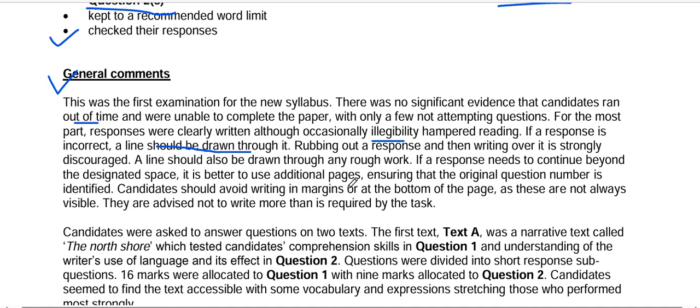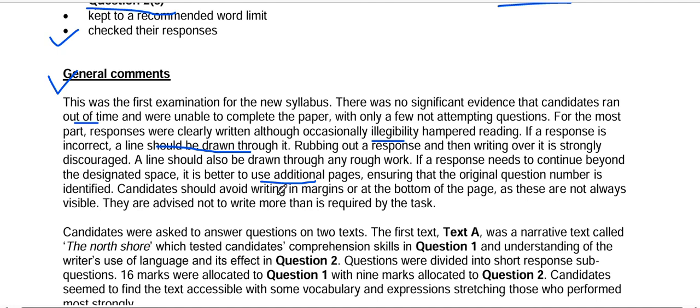If a response needs to continue beyond the designated space, it is better to use additional pages, ensuring that the original question number is identified. This is very important: you should not erase a response and rewrite over it. That is not allowed. You just place a line to cut the unrequired part, or if some rough work or planning is done, you just cross it and move on. And if you need extra space, you can do it on additional pages and mention the question number.